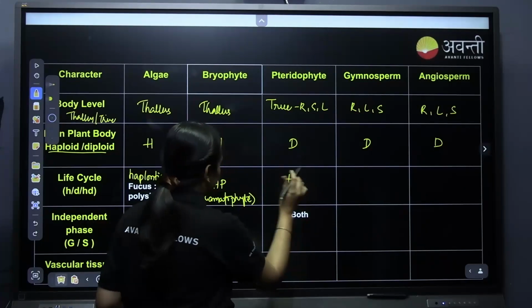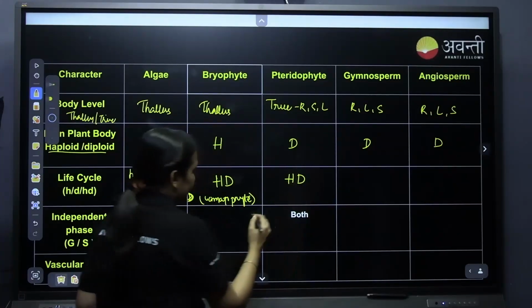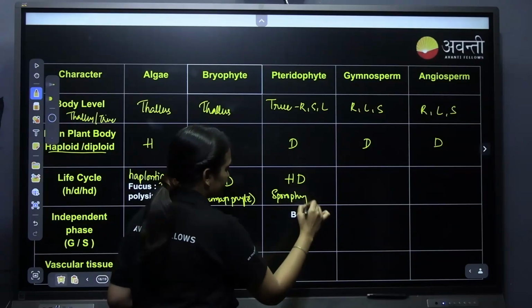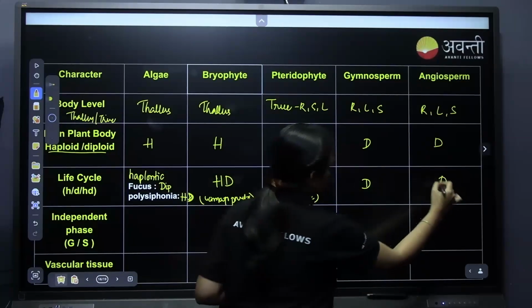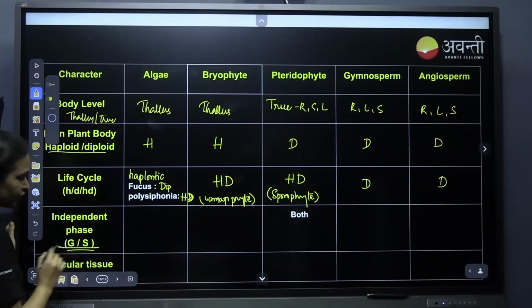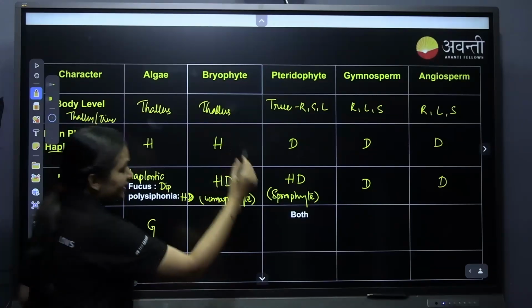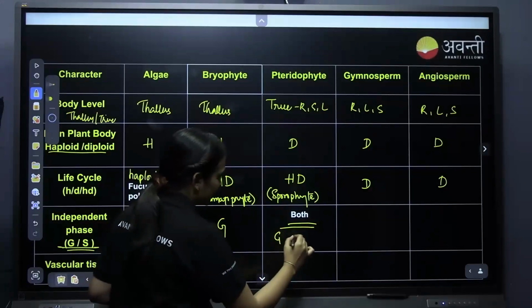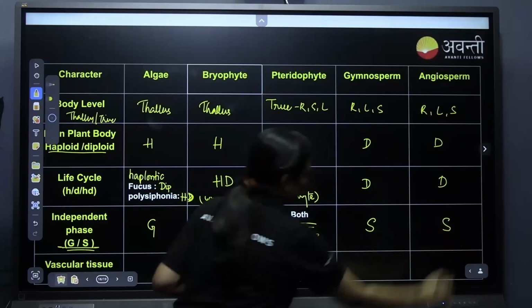Pteridophytes have the haplodiplontic type, in which the sporophyte is dominant. Gymnosperms have the diplontic type, and angiosperms also have the diplontic type. Now the independent phase: for bryophytes, the independent phase is the gametophyte. For pteridophytes, both the gametophyte and the sporophyte are independent. For gymnosperms and angiosperms, the independent phase is the sporophyte.